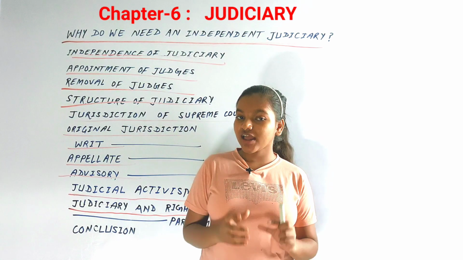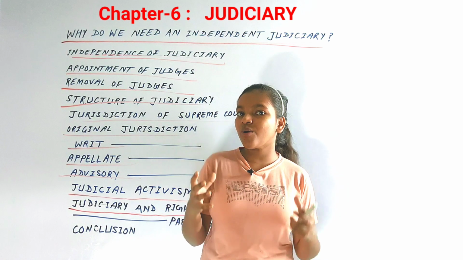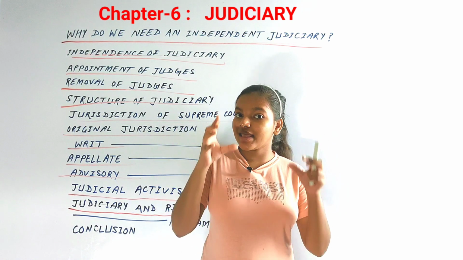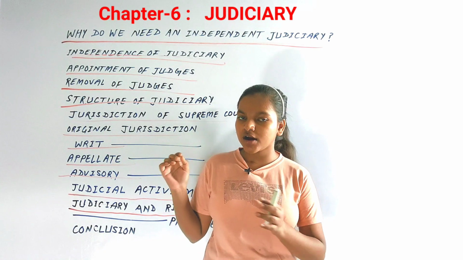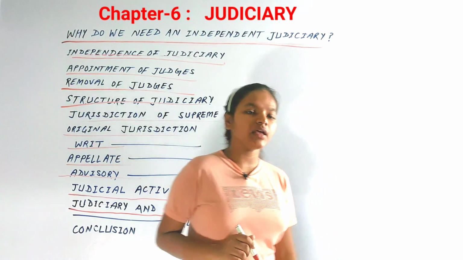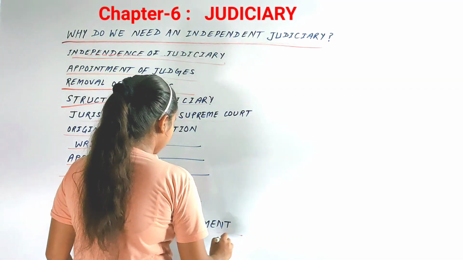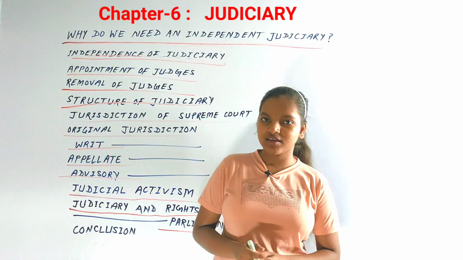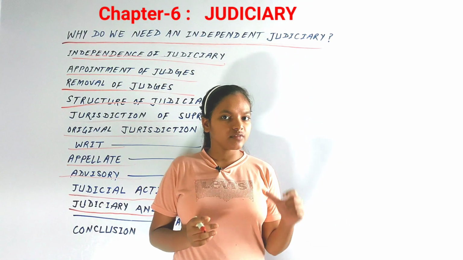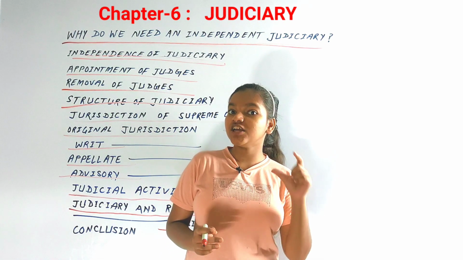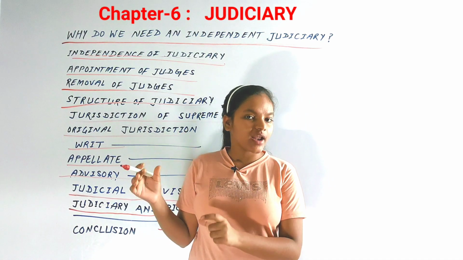We see the judiciary has the power to consider any law as unconstitutional, and it is binding, it is enforceable in all the territories of our country. Now the next topic here is judiciary and parliament. As we have already seen the relation between the judiciary and the rights, we have also seen over the course of history that the judiciary has had an active stand on parliament as well.